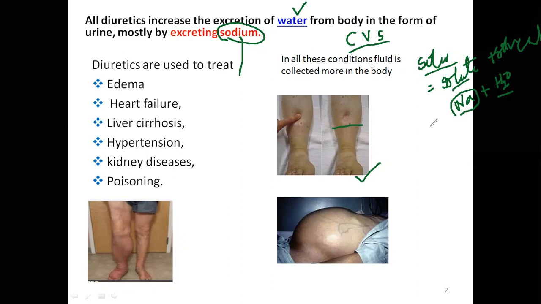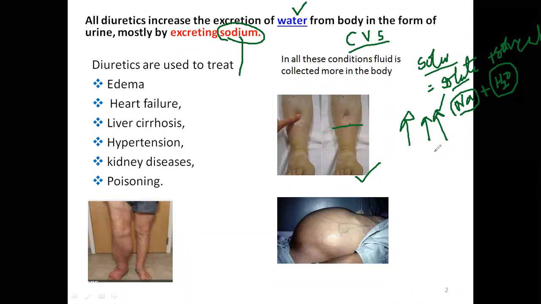Now, what do our drugs do? We are saying drugs which increase urine output. Urine is nothing but water. What they do is increase excretion of sodium from our body fluids. They increase sodium excretion much more than normal.